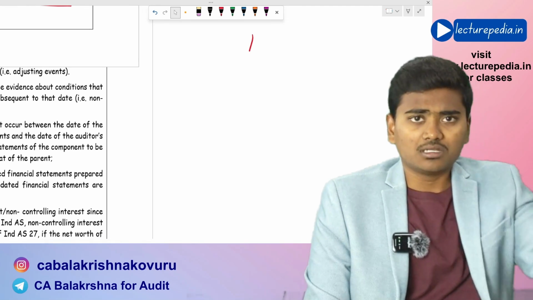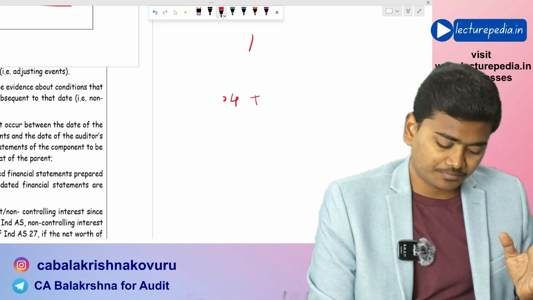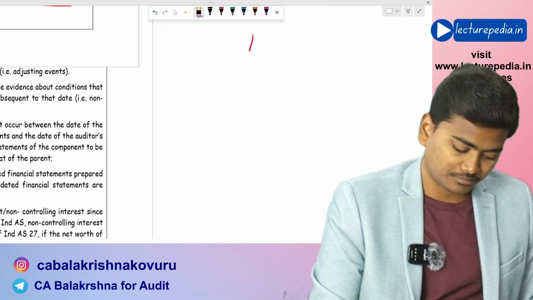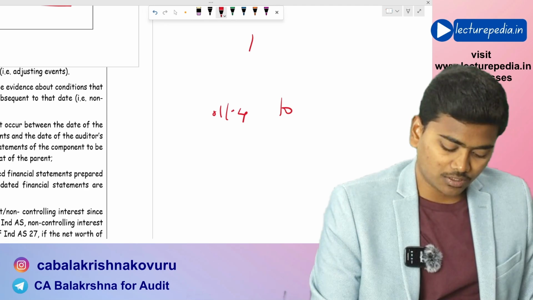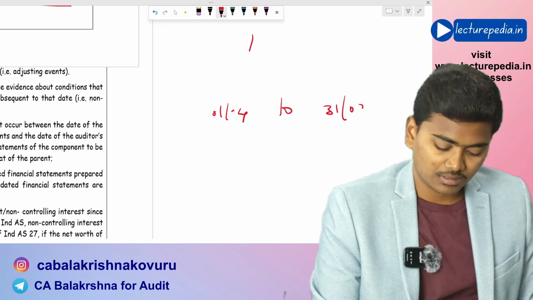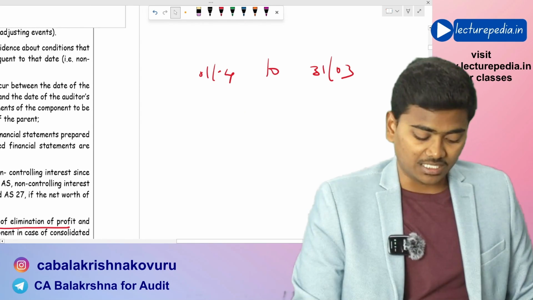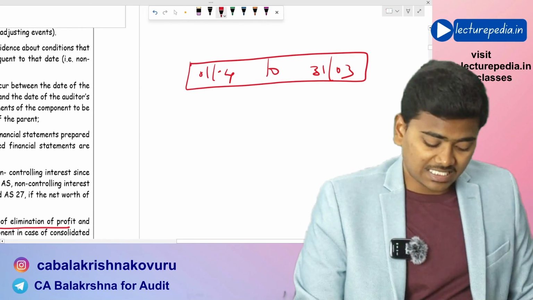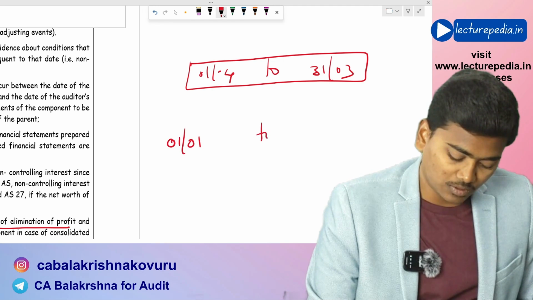That means in India our financial year is April to March, 1st April to 31st March. This is the financial year that we follow in India. Some foreign subsidiaries might be following January to December